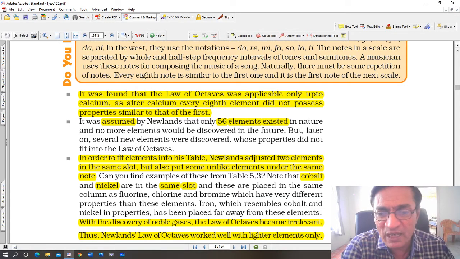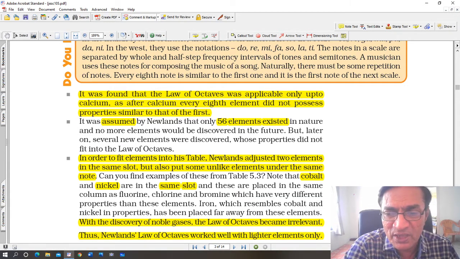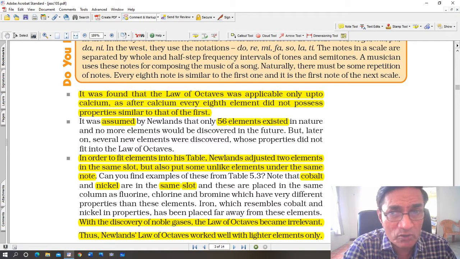In order to fit elements into his table, Newland adjusted 2 elements in the same slot, for example cobalt and nickel, but also put some unlike elements under the same note. So cobalt and nickel, he put them along with chlorine and bromine. Chlorine and fluorine are not similar to cobalt and nickel. Can you find examples from the table?